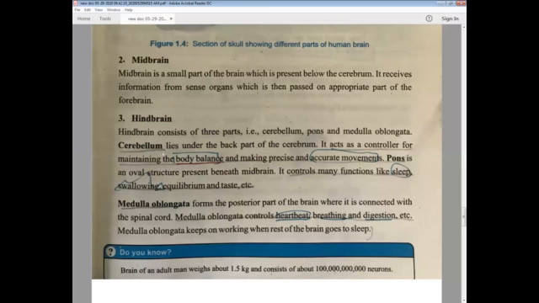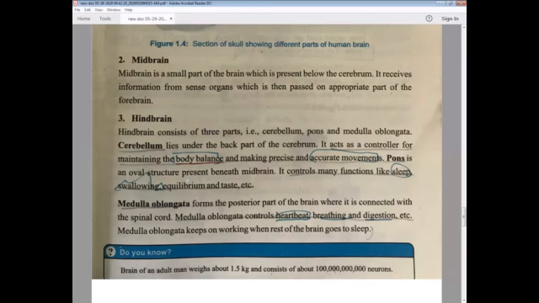Now, the function of the cerebellum. The cerebellum lies under the back part of the cerebrum. It is present where? Under the back part of the cerebrum. Which cerebrum is where? It is in the forebrain. What does it do? It acts as a controller for maintaining body balance, that is how we can walk. You see many people who are unable to walk correctly, their posture is not correct. It means their cerebellum is not working properly. So a neurological disorder is present due to the cerebellum. So the cerebellum is really very important because it maintains our body balance and it gives us accurate and precise movement as well.